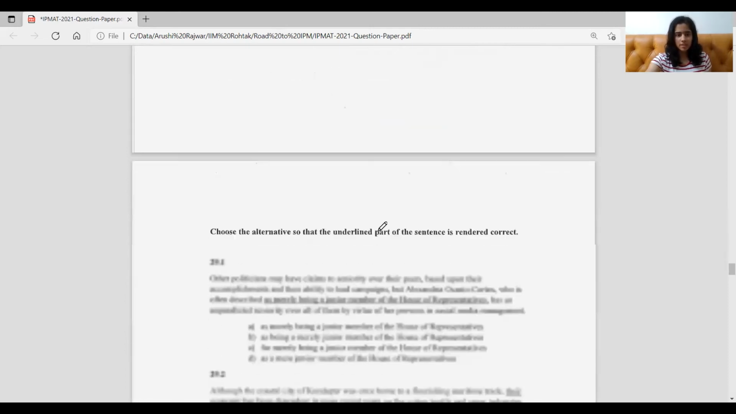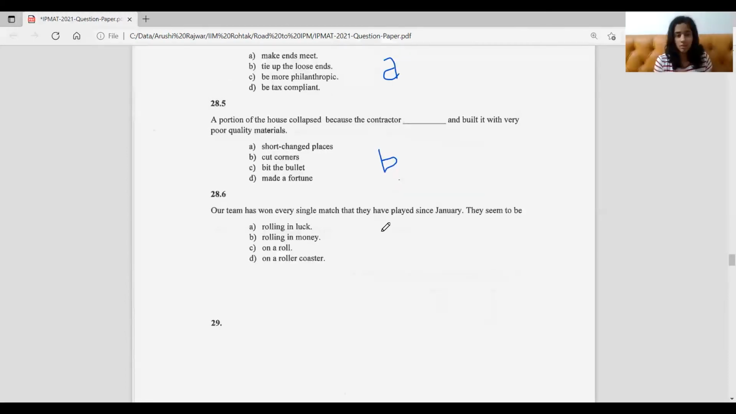And the last one, I guess, last one for this question, sixth one. Our team has won every single match that they have played since January. They seem to be. Now, rolling in luck, rolling in money, don't make sense.